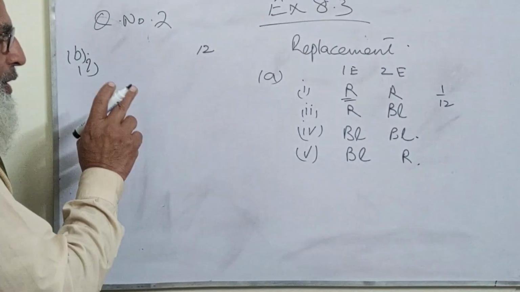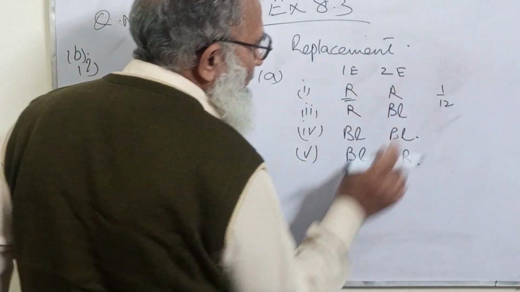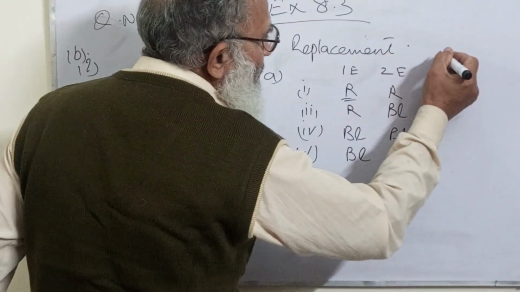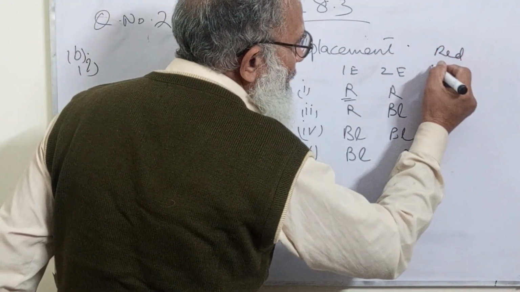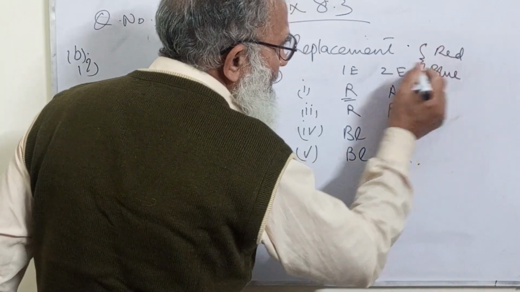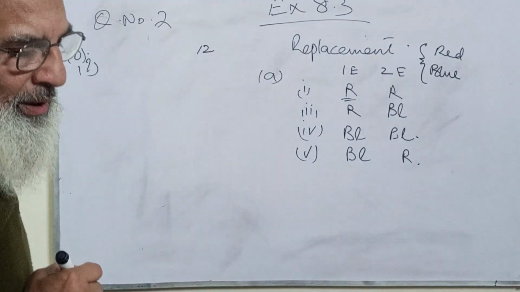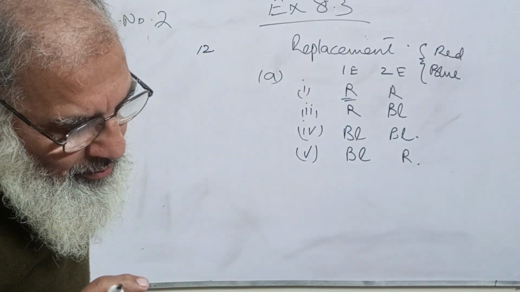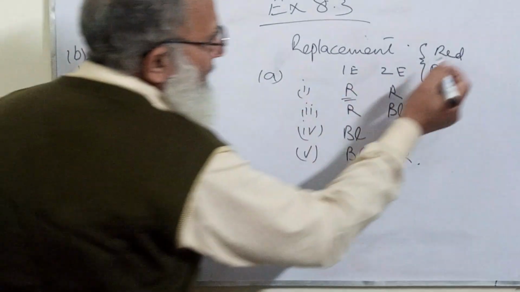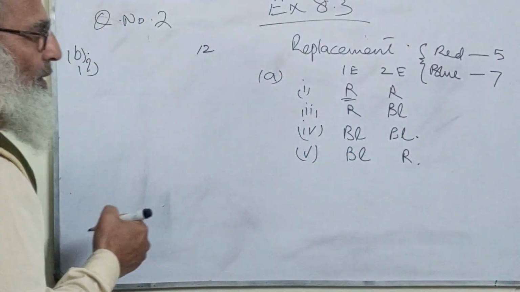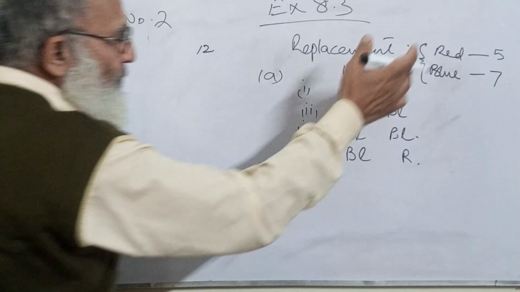And you also know, let me write here how many red balls are there and how many blue balls are there, just to remember this thing. Five of the balls were red. So these were the five and these were seven, out of 12, because these were 12 balls.